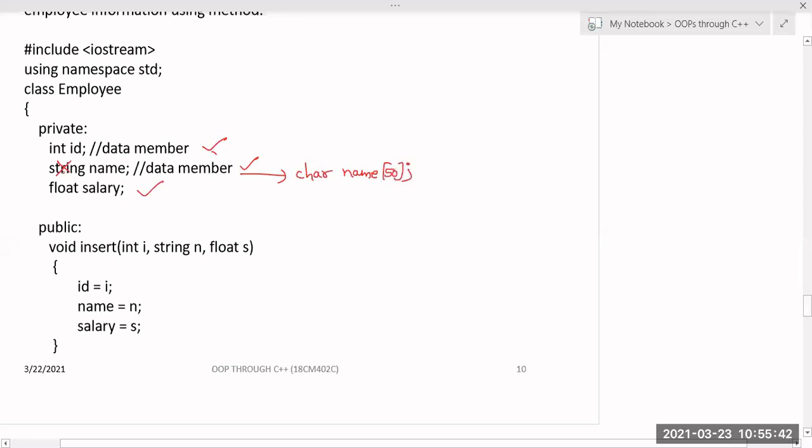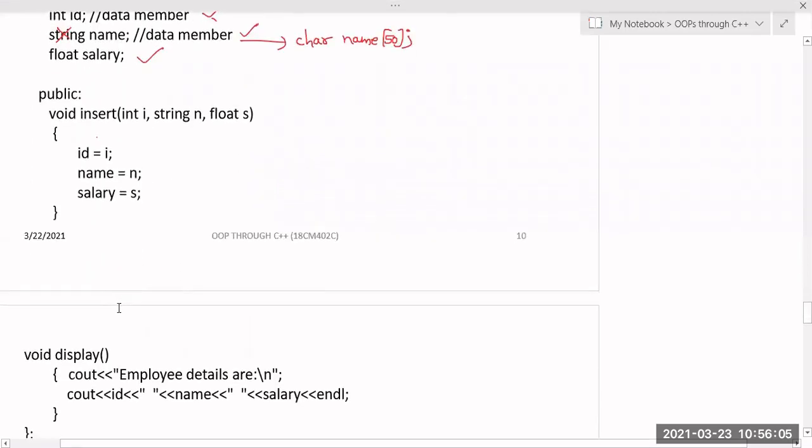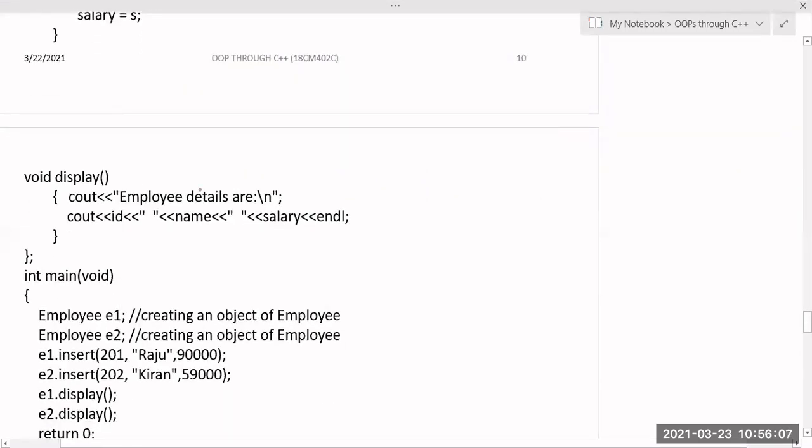This string data type you have in Java, .NET and Python. But in C++, we don't have a string data type. You have to use a character array, and float salary and int id. These are the three private data members. And after this, within the public section, I have a member function insert, which takes id, name, salary. These values are initialized, and it has another member function display, which displays those data.